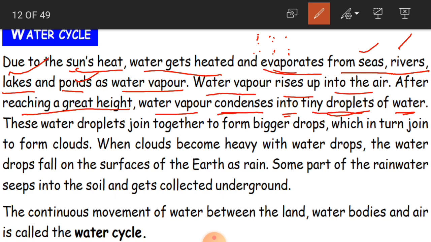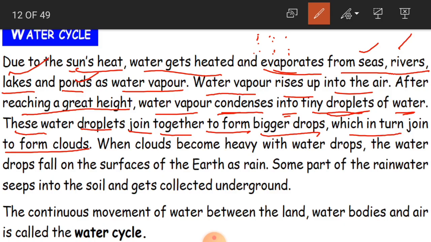Okay, and these water droplets join together to form bigger drops, which in turn join to form clouds. So what happens? These water droplets, sorry, it is not vapor, water droplets, they are going to join together.